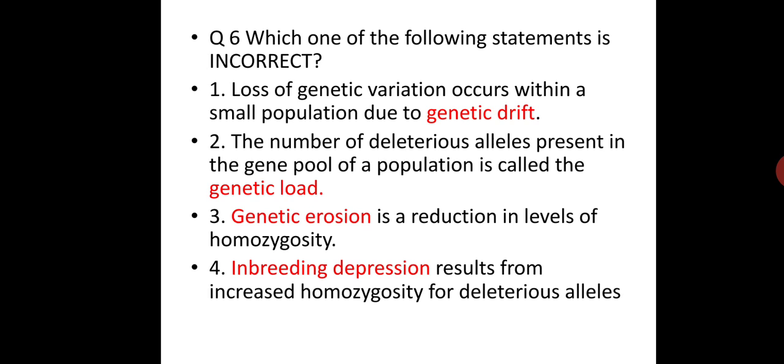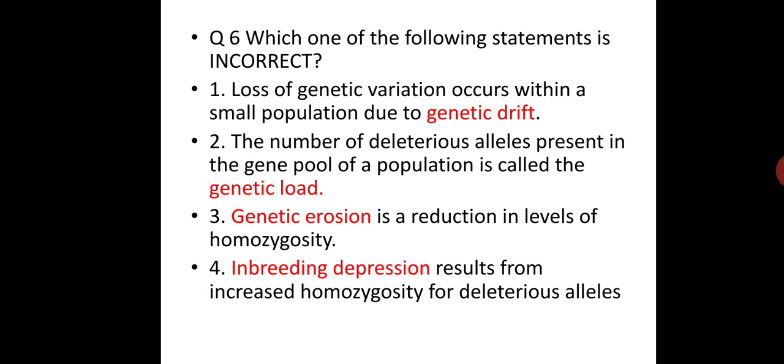Question number 6 is a very beautifully compiled question. In this single question, they have given the terms genetic drift, genetic load, genetic erosion, and inbreeding depression. If any candidate knows about these, then he can easily answer. Otherwise, chances of negative marking will be there.